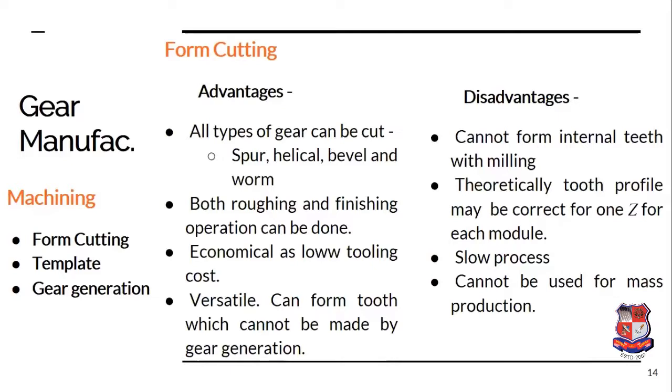of the gear during service conditions. And this process is very slow, and therefore it cannot be used for mass production. Yes, it can be used for batch production, but it cannot be used for mass production, and it cannot form internal teeth with the help of the milling cutter. With the help of the milling cutter, you cannot produce internal teeth, you can only produce external teeth. So there are two procedures with which internal teeth cannot be generated. The first one is hobbing, and the second one is milling.